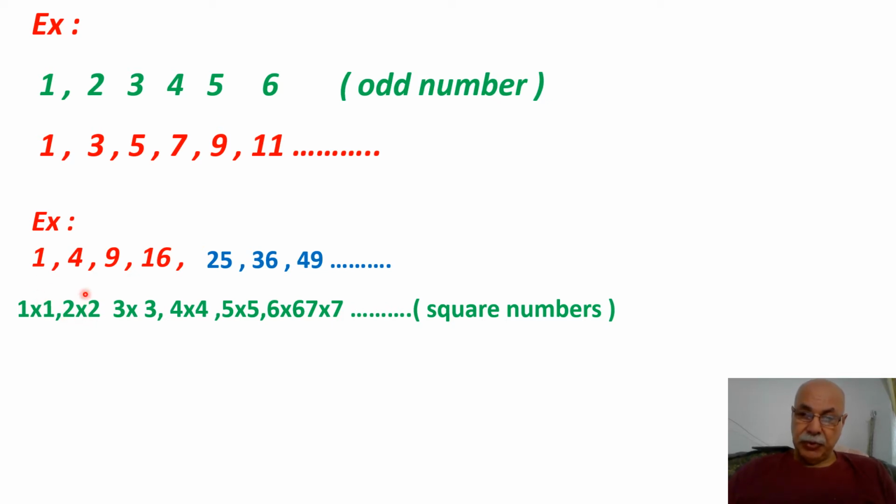2 times 2 is 4. 3 times 3 is 9. 4 times 4 is 16. 5 times 5 is 25. 6 times 6 is 36. 7 times 7 is 49. This is what we mean by a square number.